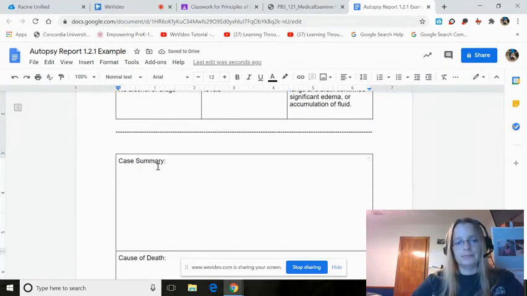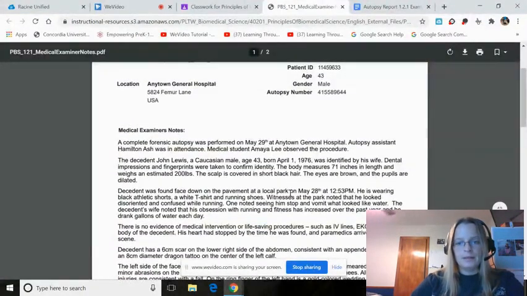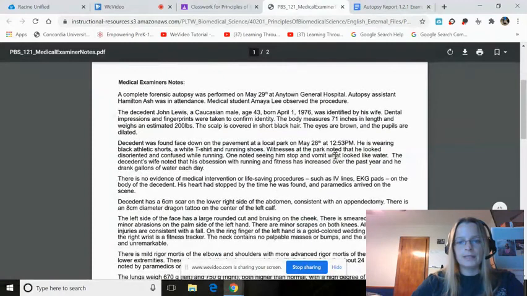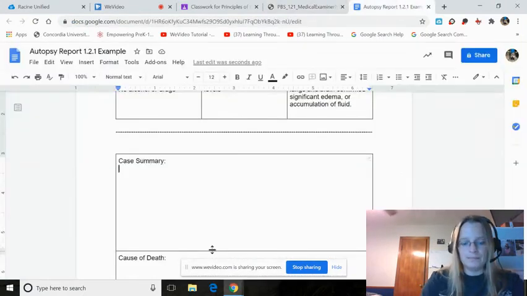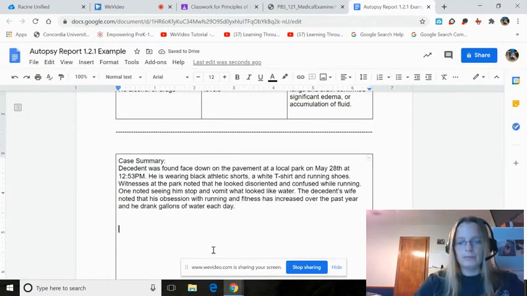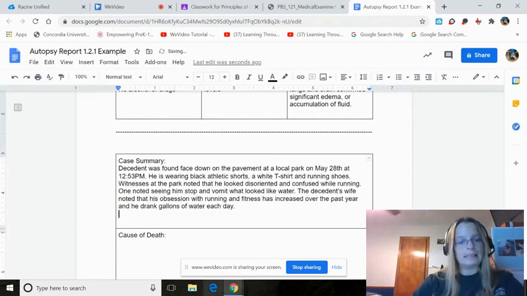There we go. So case summary. If we look at it, he was identified by his wife. Face down, he vomited. Here we go. I'm going to highlight this right here. This is pretty much a summary. So control copy and control paste. He was jogging in the park. Witnesses saw him vomit what looked like water. He looked disoriented. And his wife said he's been on a fitness kick lately.